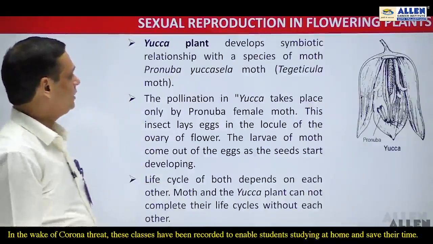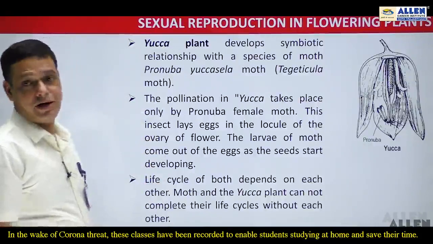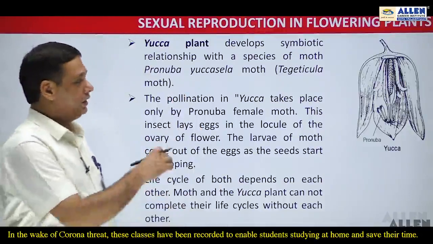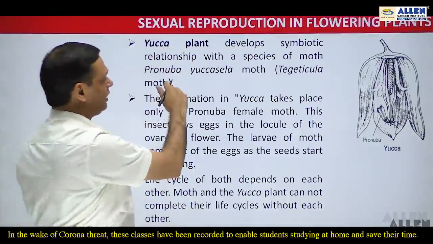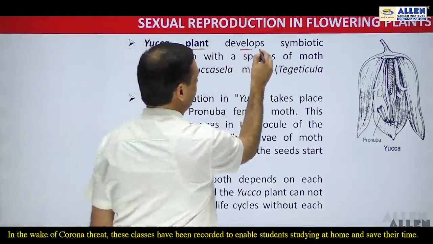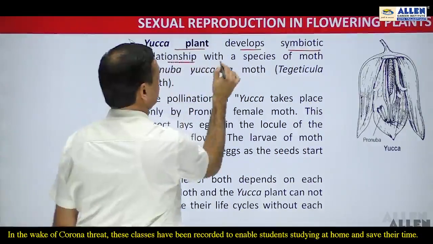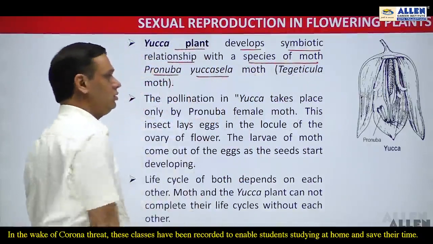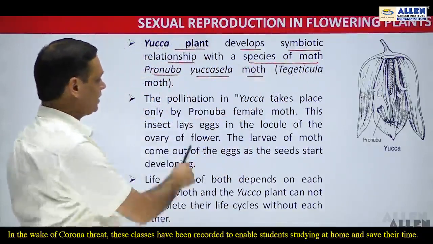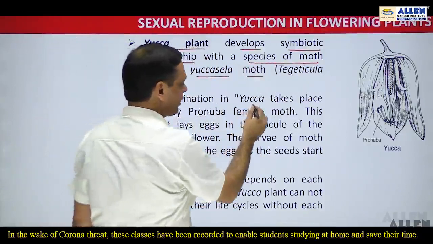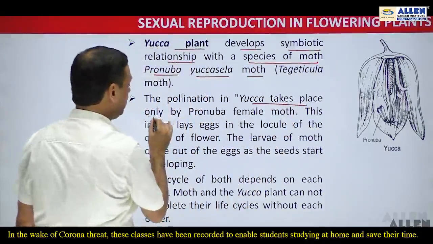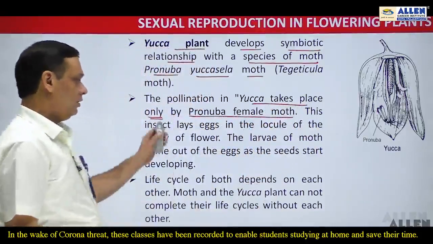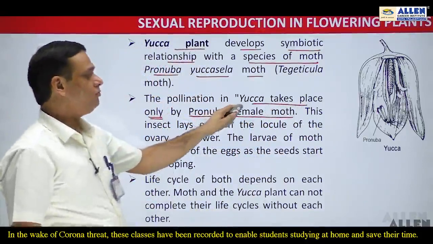Another important example is the symbiotic relationship between the yucca plant and pronuba moth. The yucca plant develops a symbiotic relationship with a species of moth, that is pronuba yuccasella moth. In this case, the pollination in yucca takes place only and only by means of the pronuba female moth.